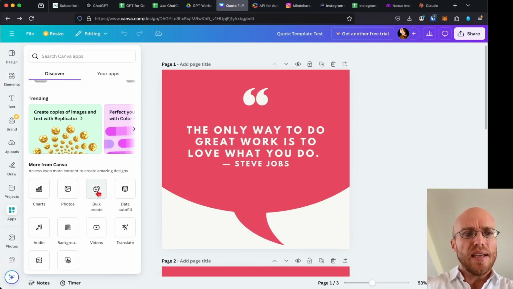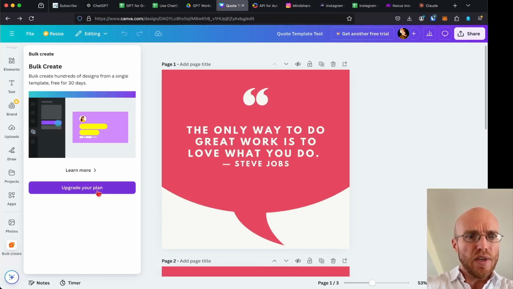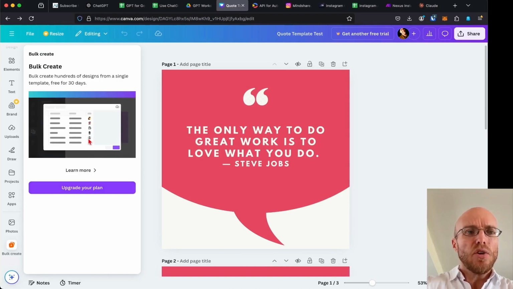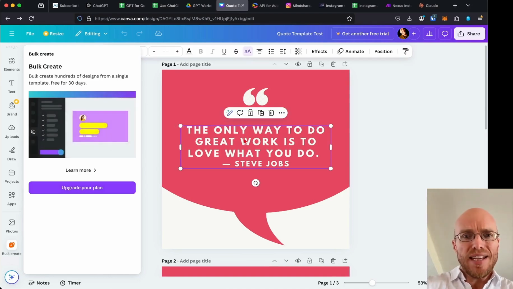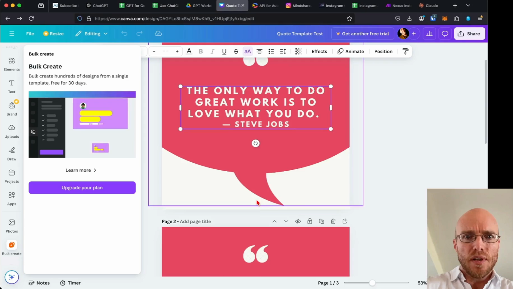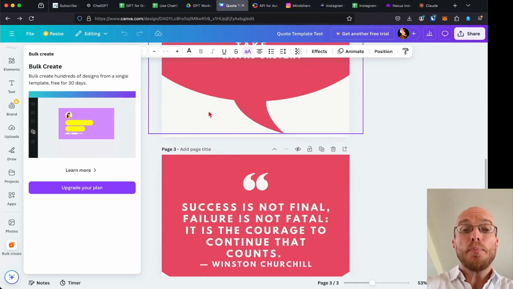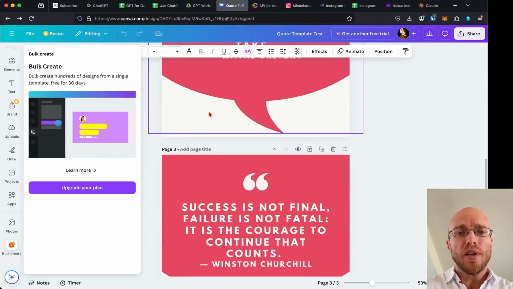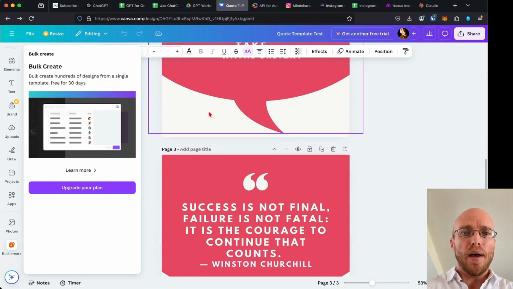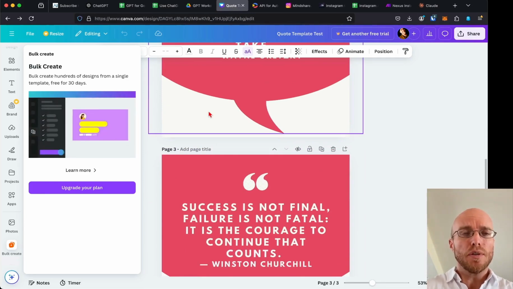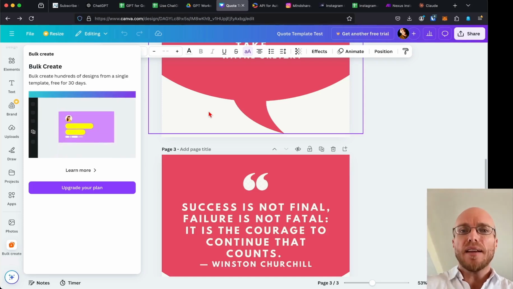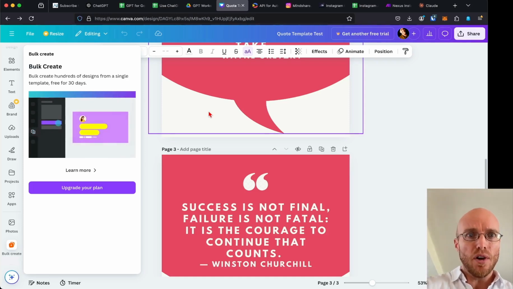Bulk Create is this cool thing that, if you have the upgraded plan, you can attach a spreadsheet, and then each of these can be dynamic fields. You could export it from Google Spreadsheets, import it into Canva, and make 100 graphics in one go.